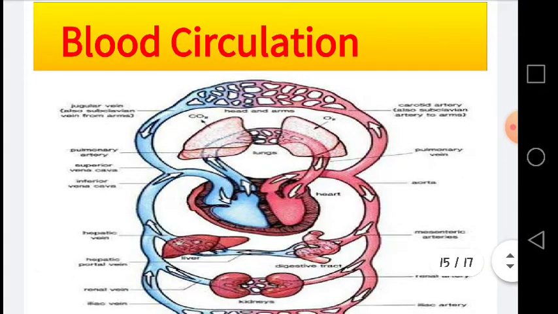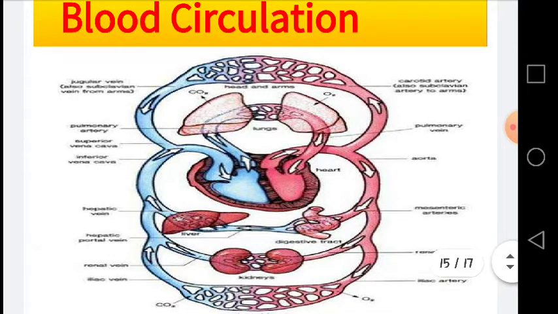Now we are moving towards the blood circulation. This is a very important point, how this is done. So, the whole complete circulation of the blood. You can see the blue vessels, which are basically the veins, carrying the blood towards the heart, and the pulmonary artery carries the blood towards the lungs. After purification in the lungs, the blood comes back towards the heart, and from the heart, this oxygenated blood, shown in this diagram in red color, moves towards the tissues of all the body parts, from head to toe.